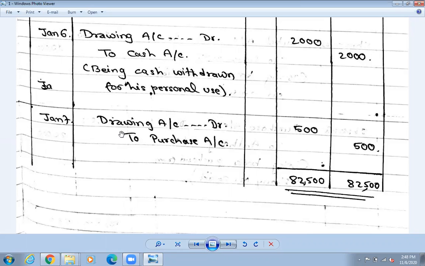He withdrew goods from the business for his domestic purpose. Okay, he has taken goods out, not money. Okay, suppose